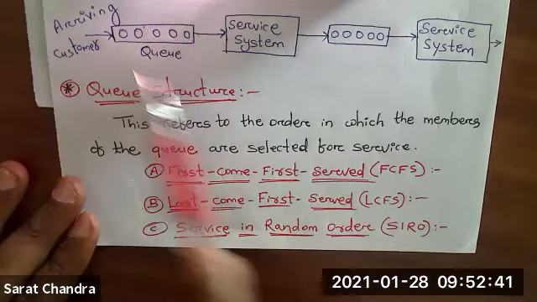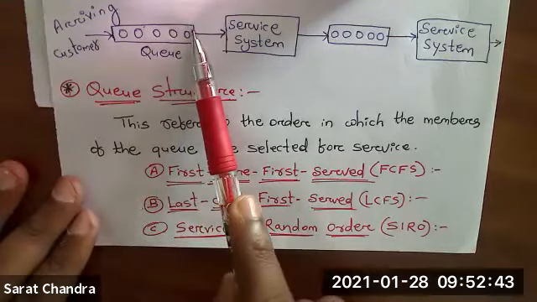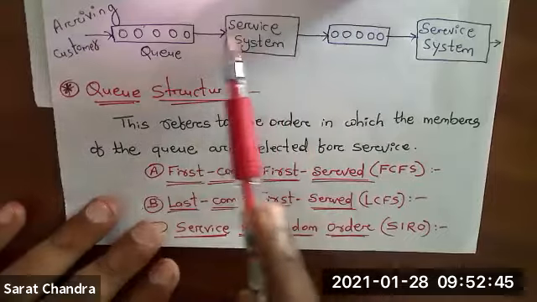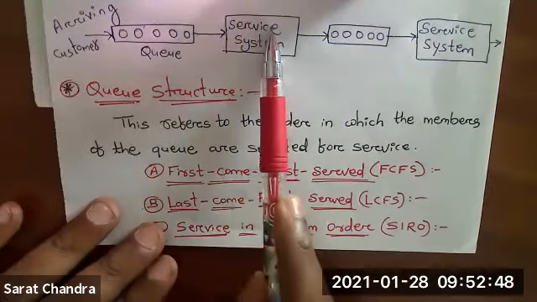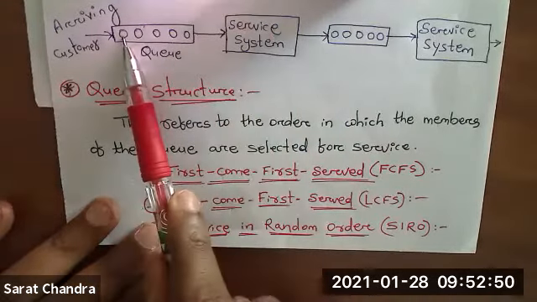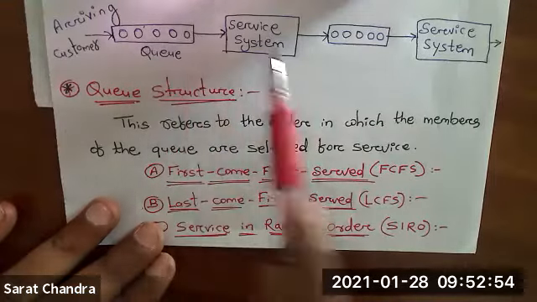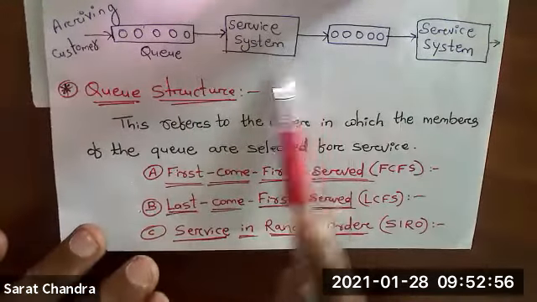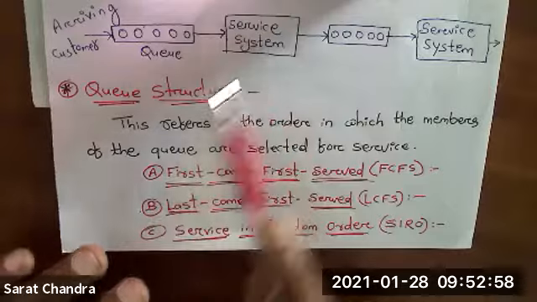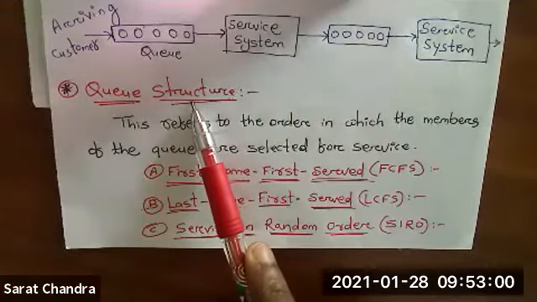So from this queue, in which order will they get the service? Either the first person will get the service, or the last person will get the service, or any person in between will get the service first. Those things are identified by the queue structure.